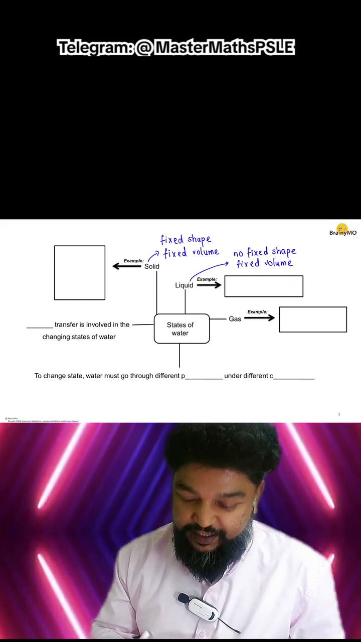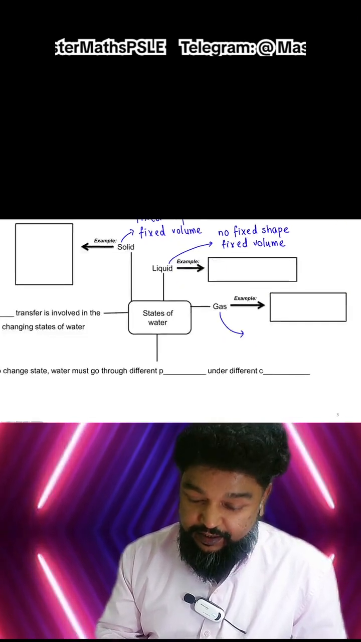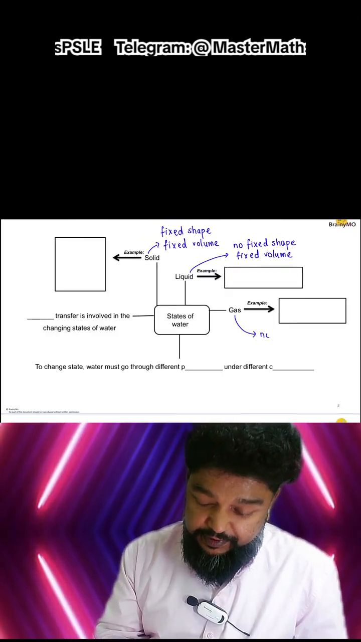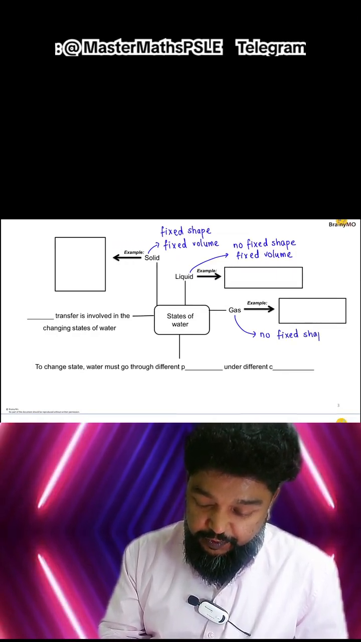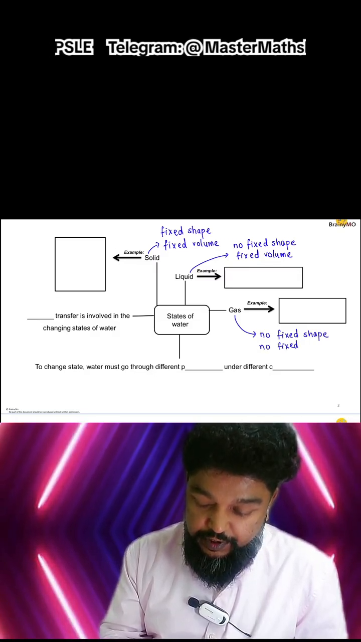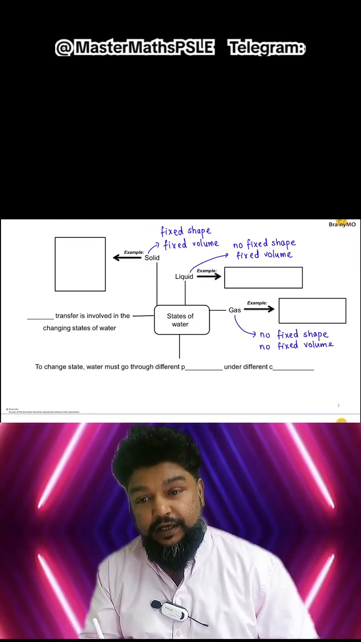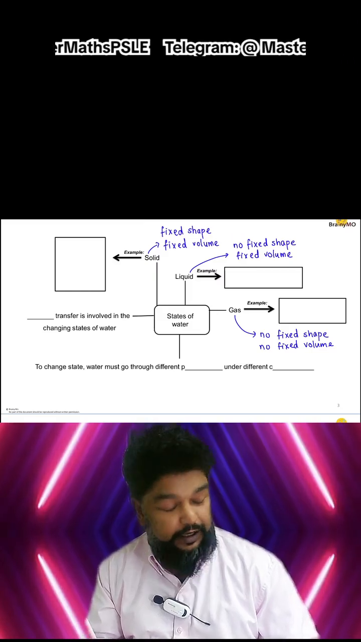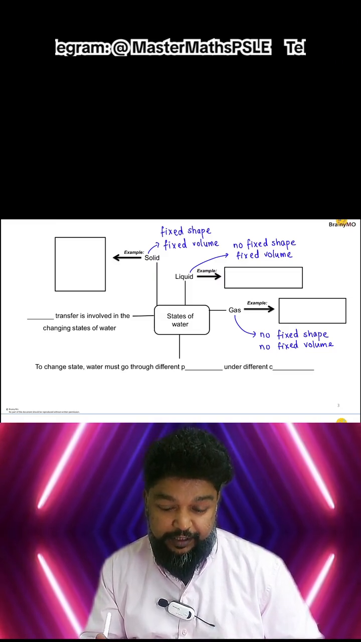Okay, and last we learned about gases. We know gases have no fixed shape and they have no fixed volume as well. Which means again, gases can be compressed. Now again, because gases have no fixed volume, gases in fact can be compressed.